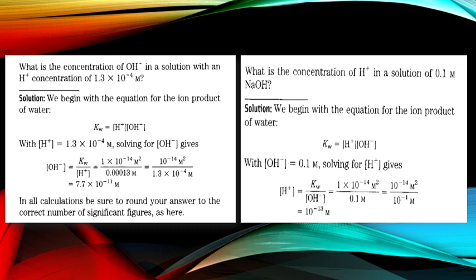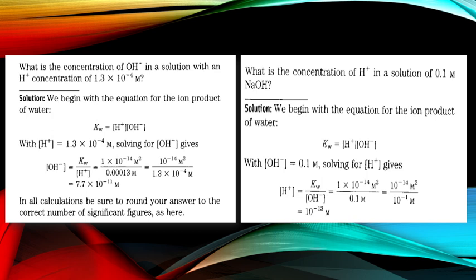In that way we are solving two problems. The first one: what is the concentration of OH- in a solution with an H+ concentration of 1.3 into 10 to the power minus 4 molar? In this problem we have to calculate the concentration of OH-. So we have the formula Kw equal to [H+] times [OH-], and we know that the hydrogen ion concentration is 1.3 into 10 to the power minus 4 molar.